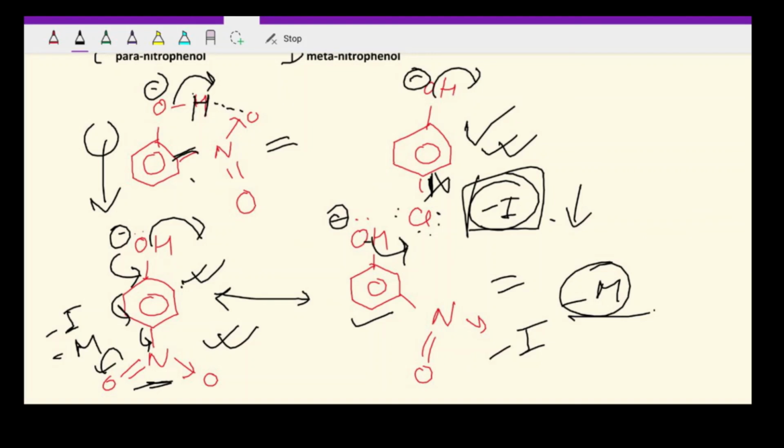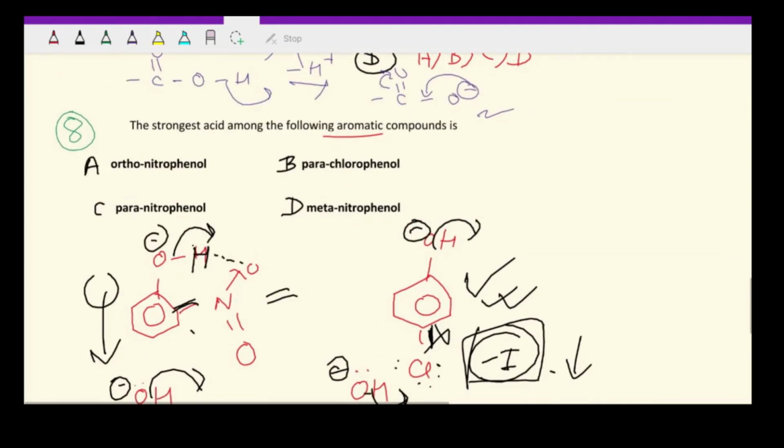Now if we compare the first and third, obviously the third is more stable, as I told you repeatedly that the first has intermolecular hydrogen bonding, as a result of which the leaving tendency of H plus is reduced, and hence C will be the correct answer in this case.